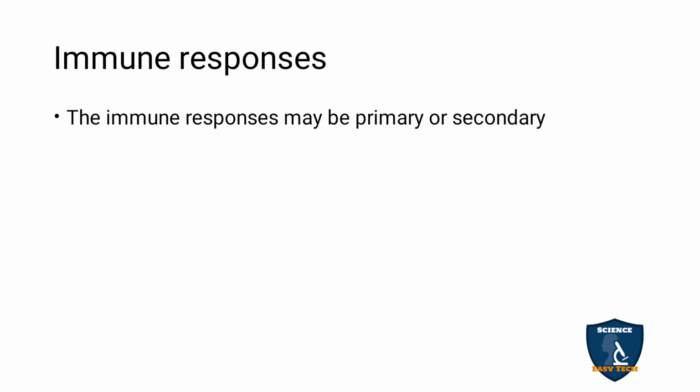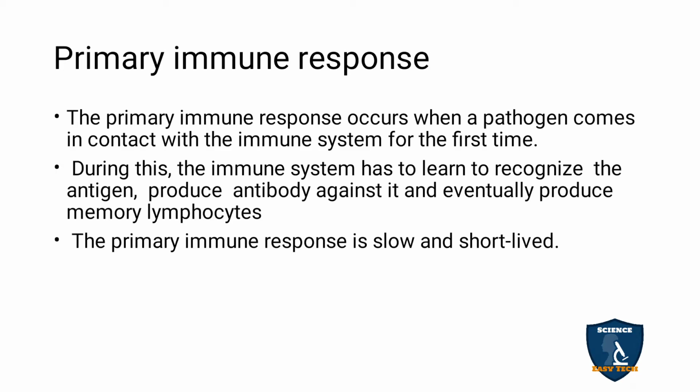The immune response may be primary or secondary. First we will see the primary immune response. The primary immune response occurs when the pathogen comes in contact with the immune system for the first time. For example, when chickenpox attacks your body for the first time, that is called the primary response. You will get fever and rashes in the body.